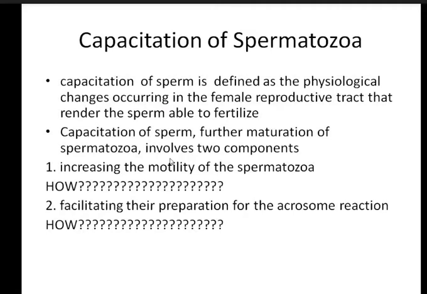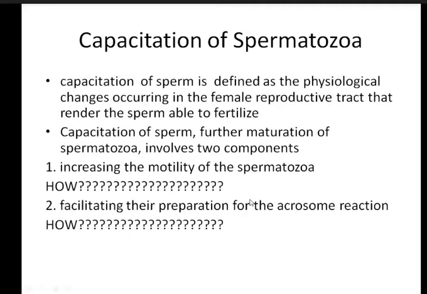And another is facilitating their preparation for the acrosomal reaction. So during the capacitation of the sperm, 2 things will happen. One is that the motility of the spermatozoa increases in a tremendous way. Another is that it also prepares the sperm for the acrosomal reaction.